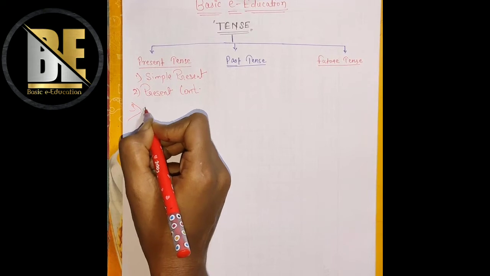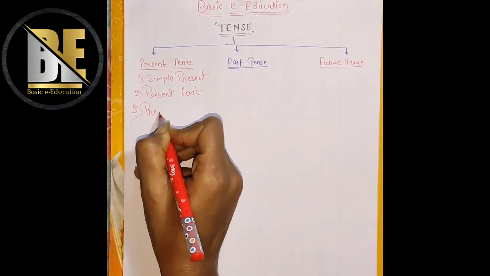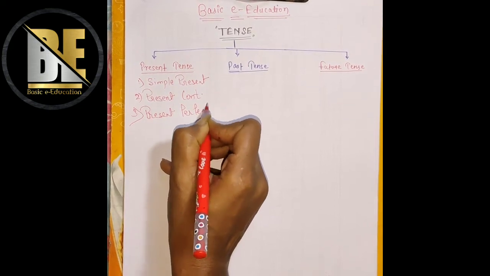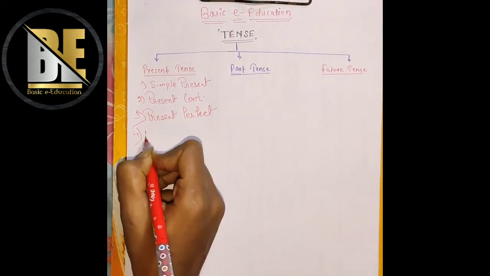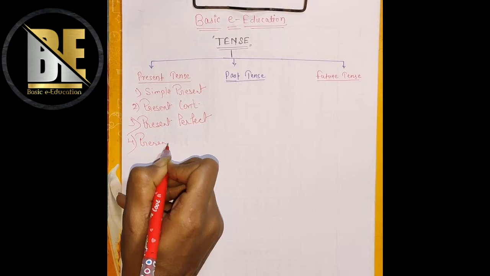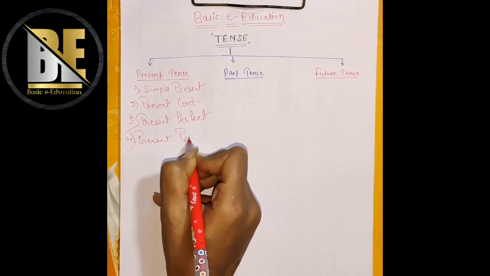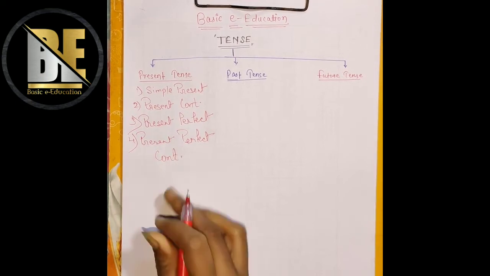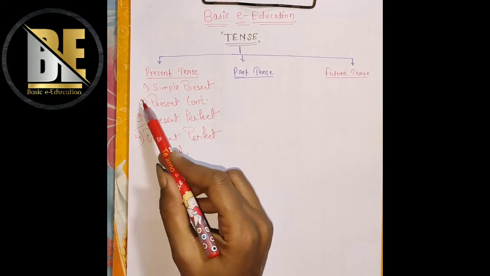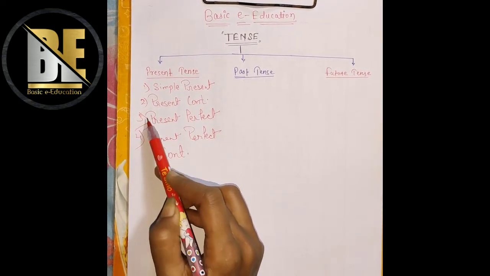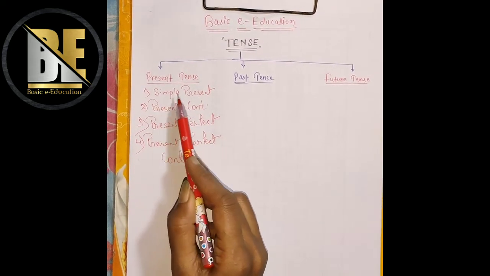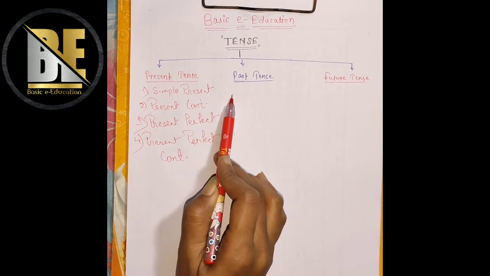The third one is present perfect, and the last one is present perfect continuous. So the present tense has got four subdivisions. Each has got a different meaning and each gets used in different conditions.